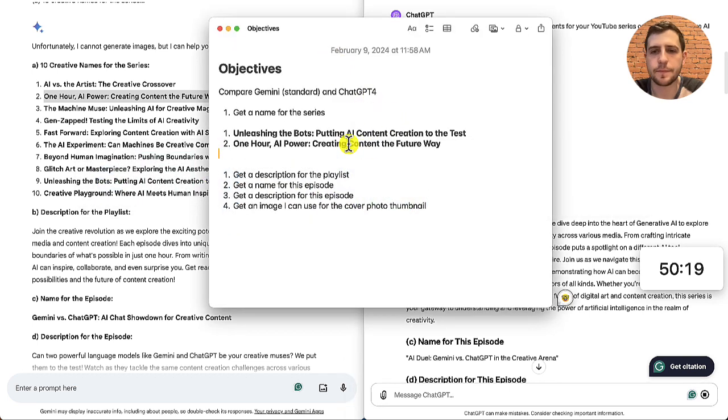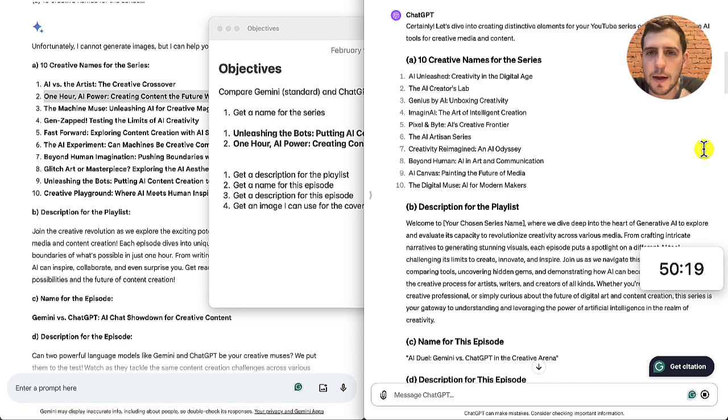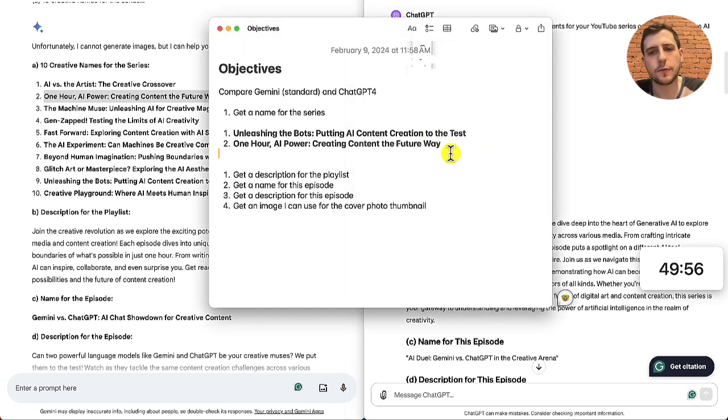Let's add that there. AI unleashed creativity in the digital age. That's pretty good. The AI Creators Lab, Genius by AI, Unboxing Creativity, Imagine AI, Creativity Reimagined, and AI Odyssey, not terrible. Beyond Human, AI in Art and Communication. So I don't love these ones. It's interesting. I prefer Gemini's.